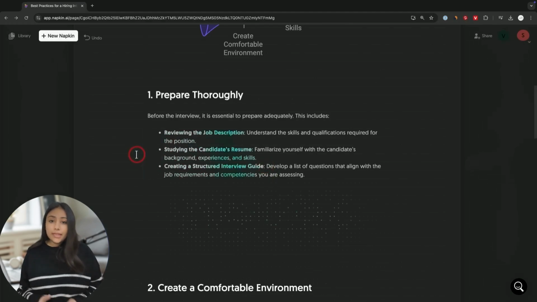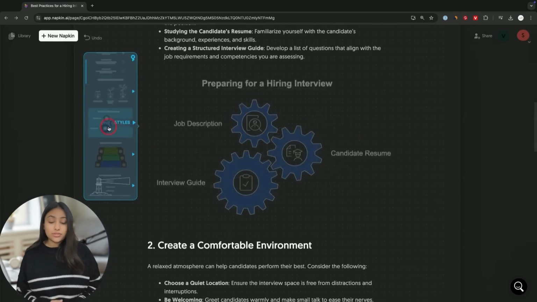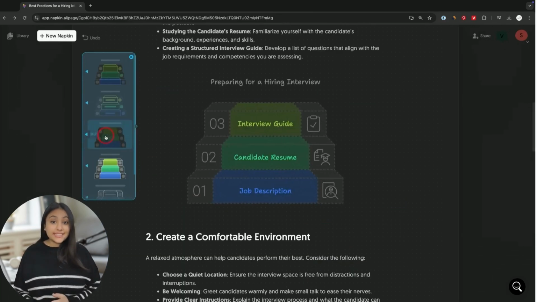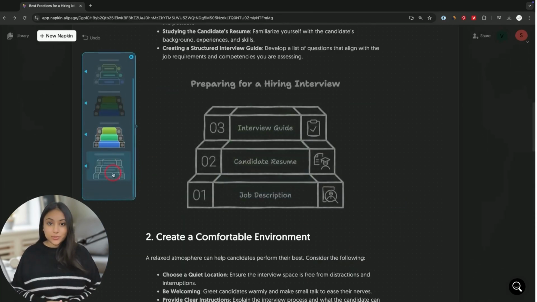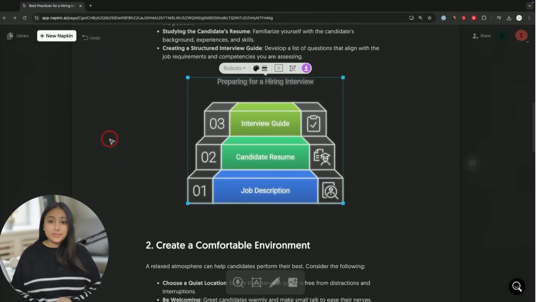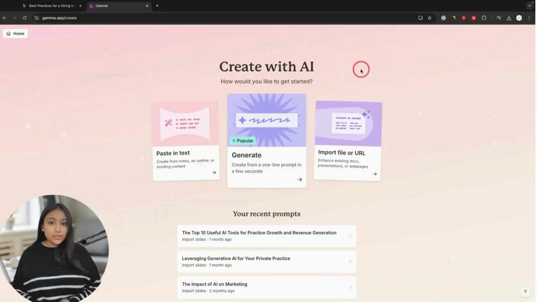And if you want to turn any other part of this into a visual, I could just select the portion of it, and here's some other options that we have. These are really nice. Let me see what other styles we get out of this one. Very cool. Select that. Again, download this too.